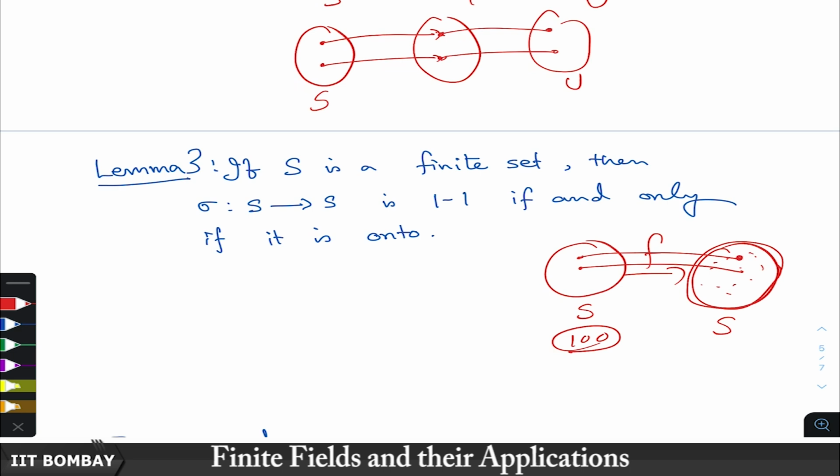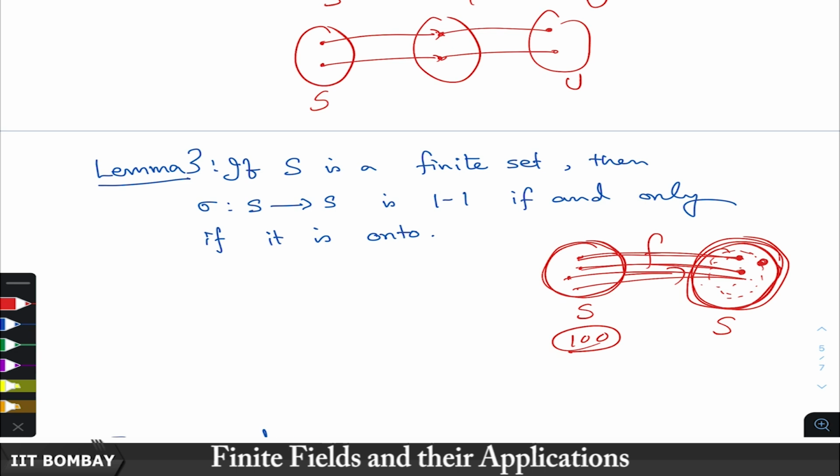Similarly, if F is onto, then every element here has a pre-image, and there are 100 elements whose image is these 100 elements. So, if two elements here went to the same element, there must be one element in this place which is left out. So, it would not be onto if it was not 1 to 1. That is what it means that F is 1 to 1 if and only if F is onto.